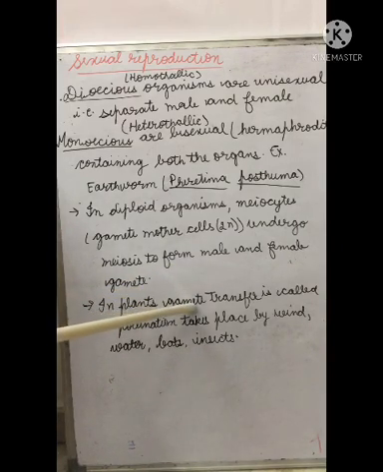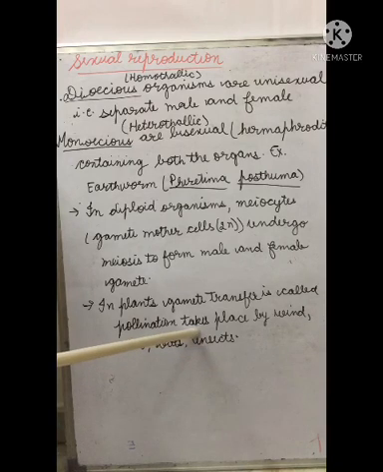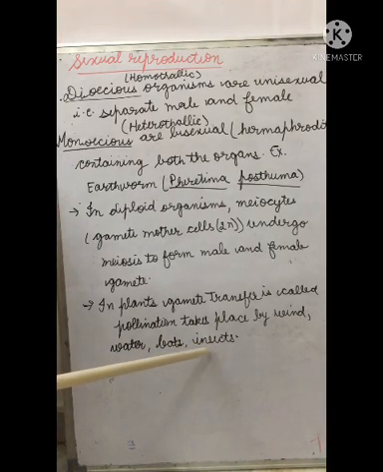In plants, gamete transfer is called pollination. We are going to discuss this in our next chapter. Pollination takes place by wind, water, bats, and insects. These are called the agents of pollination.